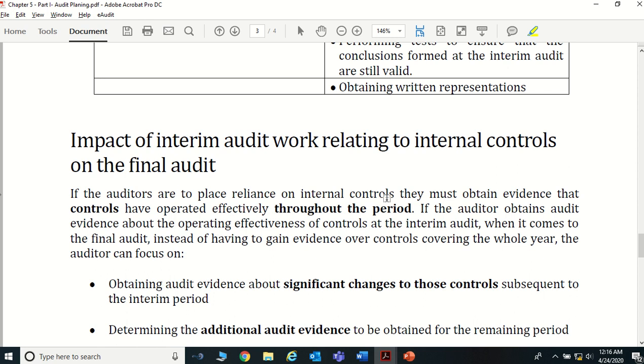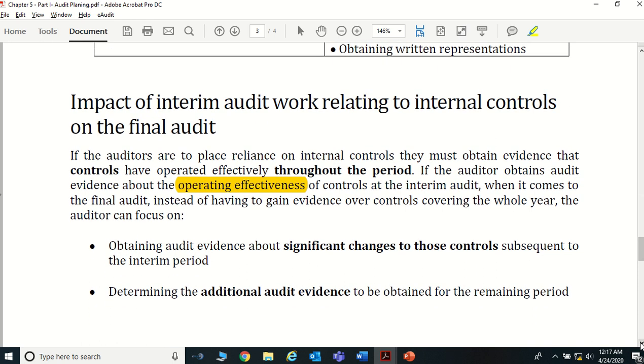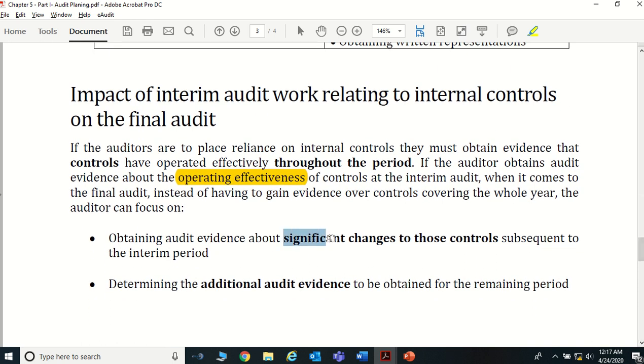So if the auditor obtains audit evidence about the operative effectiveness of the controls at the interim audit, when it comes to the final audit, instead of obtaining evidence over the controls covering the whole year, the auditor can focus only on obtaining audit evidence about significant changes to those controls subsequent to the interim period, right?